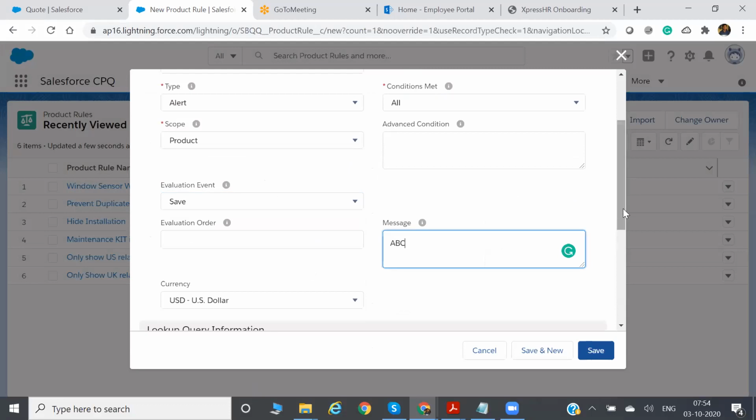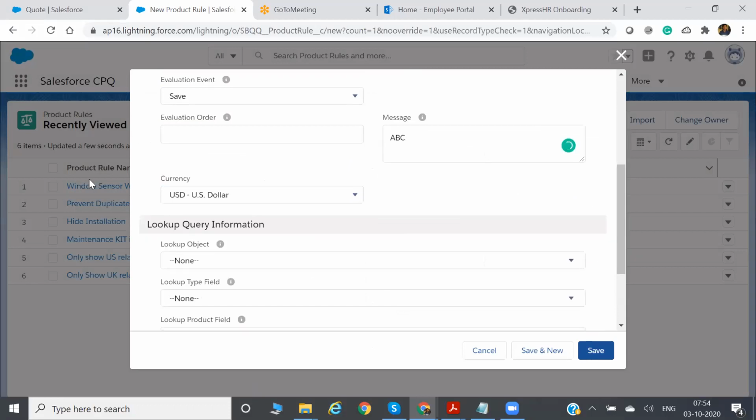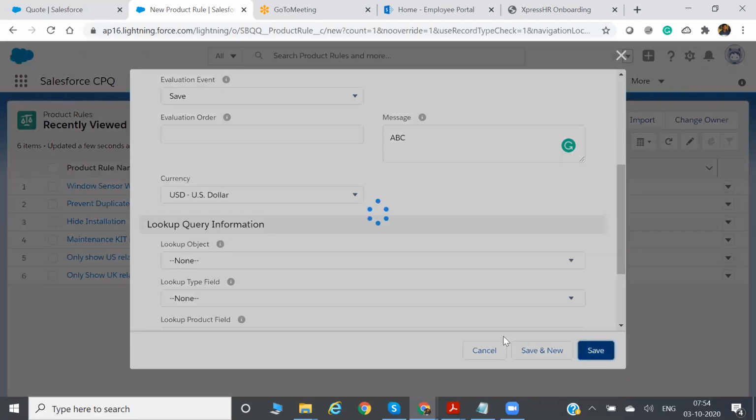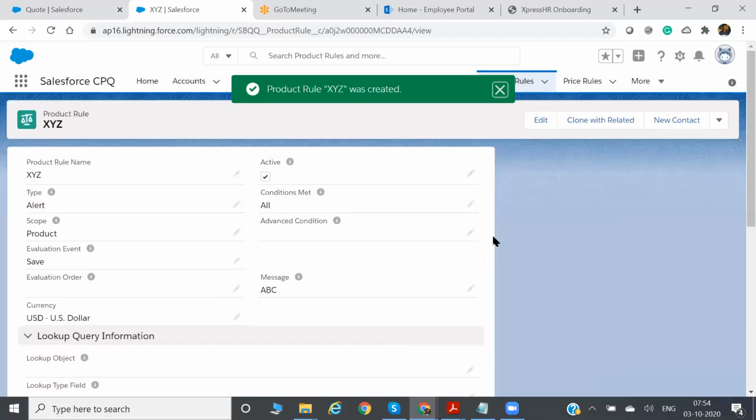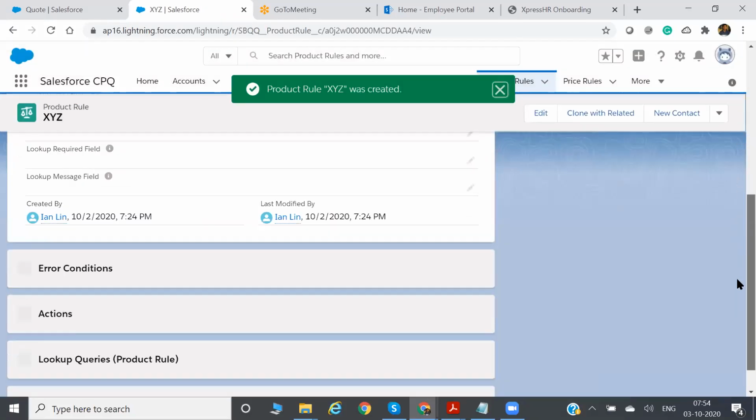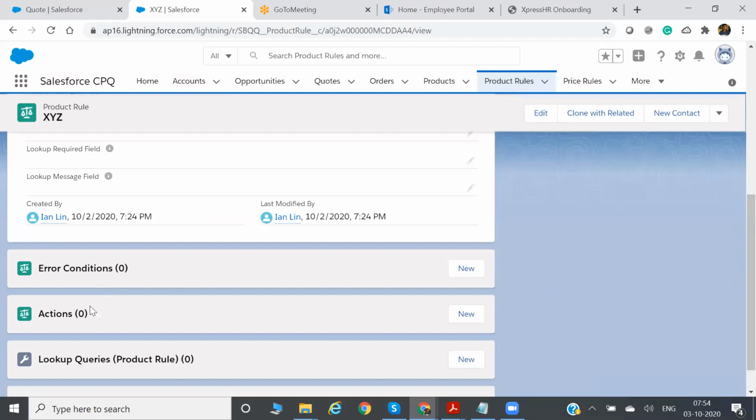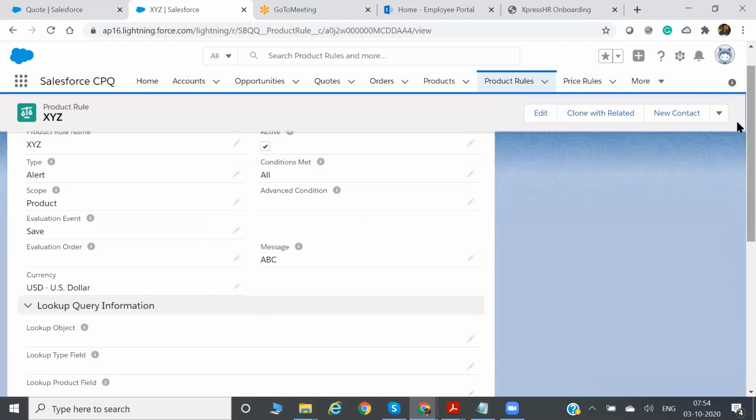I'm saving it. Compare with the Windows sensor warning I showed earlier. After saving, you will see the condition, error condition and action. It is the same thing you are doing here.